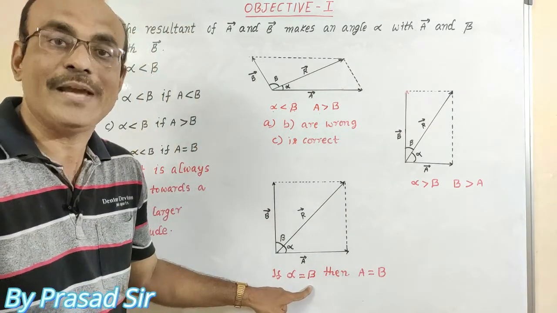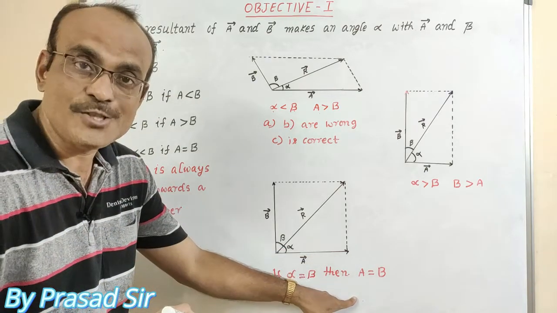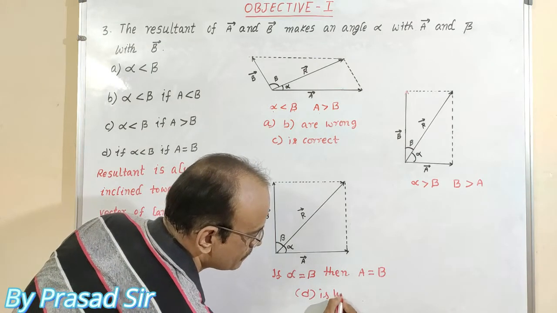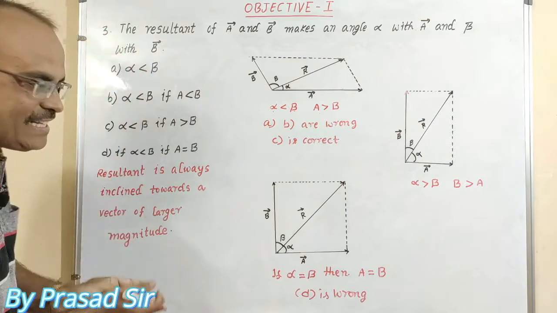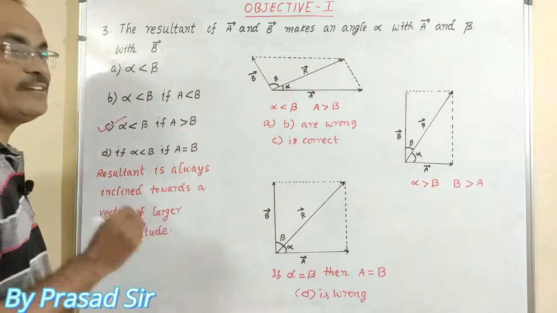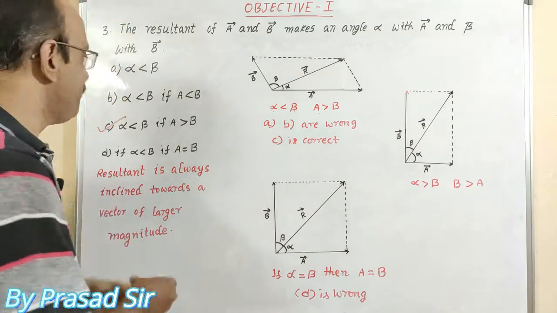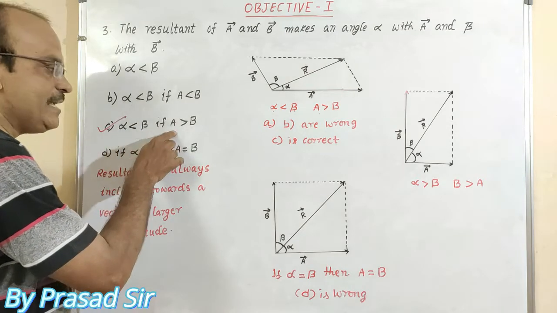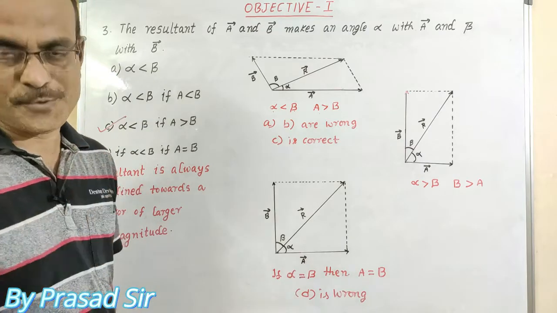Alpha is equal to beta. Then only it can happen. So that's why option D is wrong. Out of all these, only option C is correct. That is, alpha is less than beta if A is greater than B. This is the correct option.